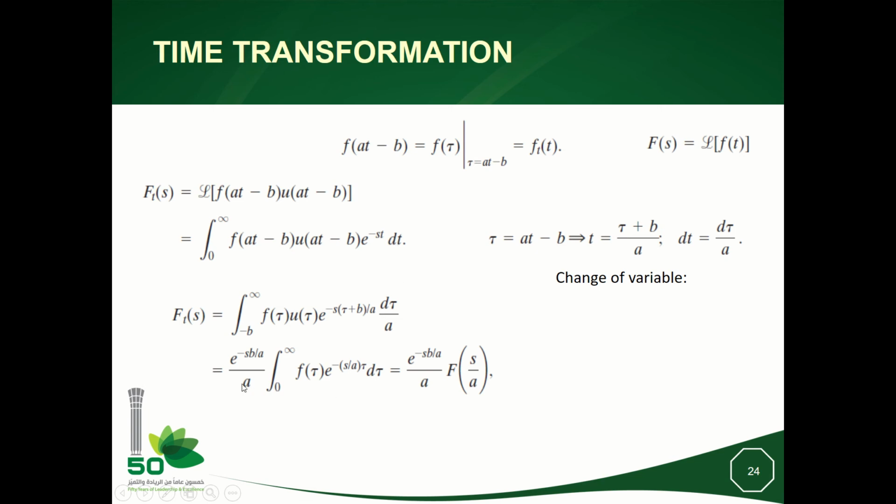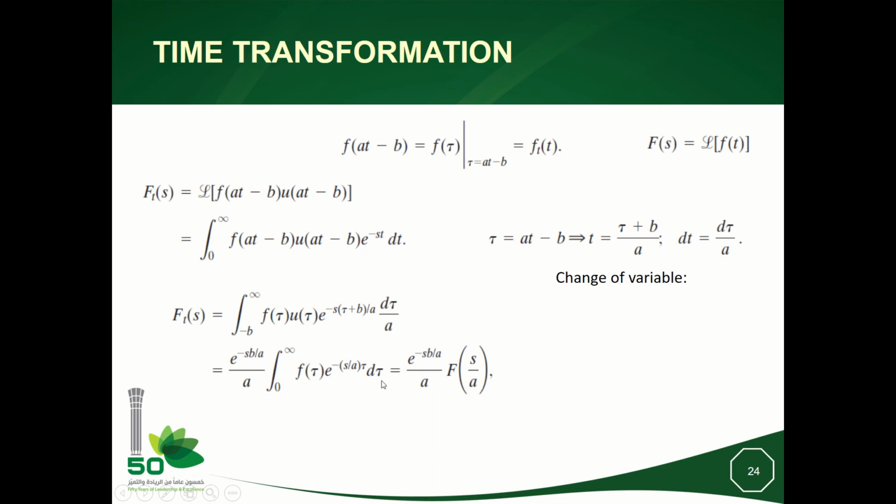Okay, so now I can take an exponential which is free from tau outside, which is exponential of −sb over a, divided by a, this factor. The integral of f(tau) u(tau) is 1, and I will have exponential of −s tau over a d tau.